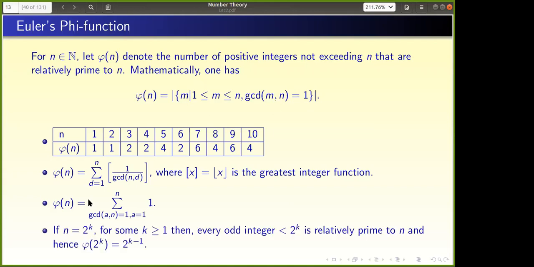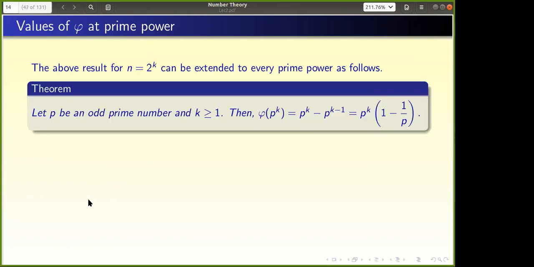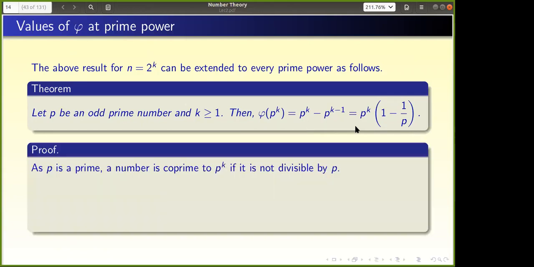As you already pointed out, when it is 2 power k, it is 2 power k minus 1. That is what I wrote here. Now it can be extended to every prime power. That is what Shruti told, that I wrote here. The beauty of this one is that I can write p power k as p power k into 1 by 1 minus p. The advantage is that 1 by 1 minus p power k is as it is. Good. So how do you prove it? Does somebody know the proof of this one?